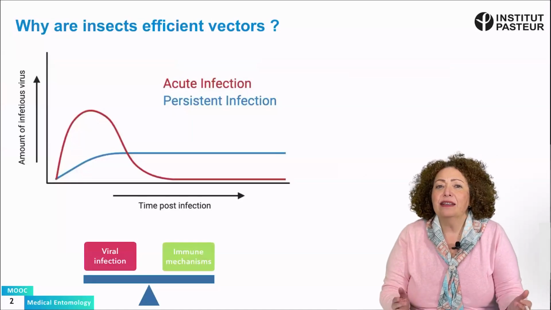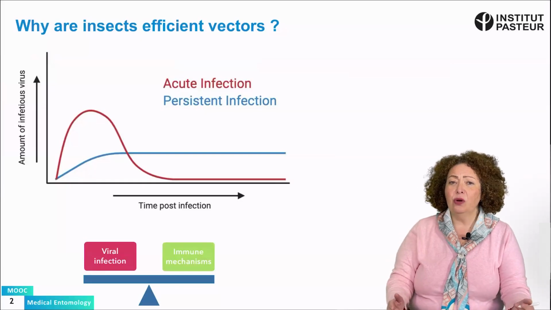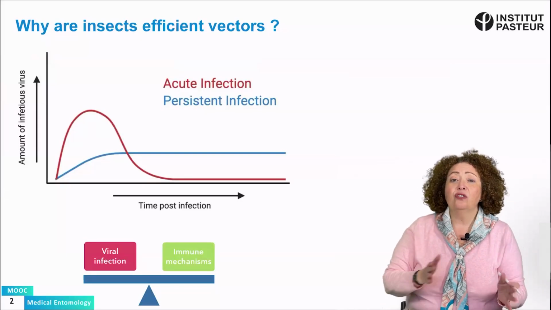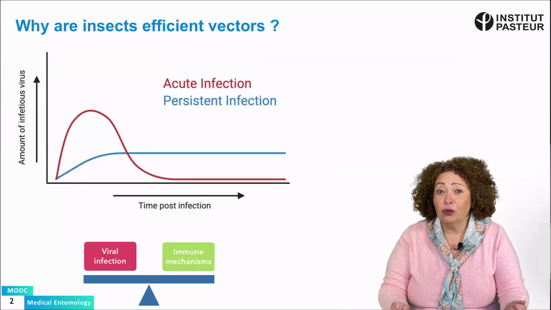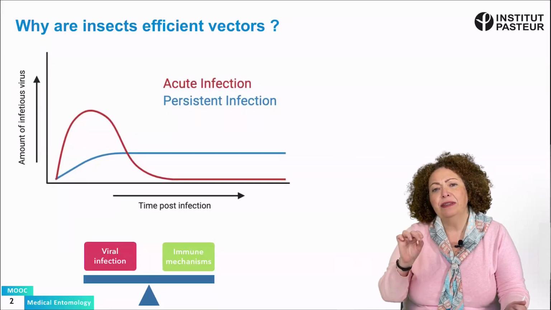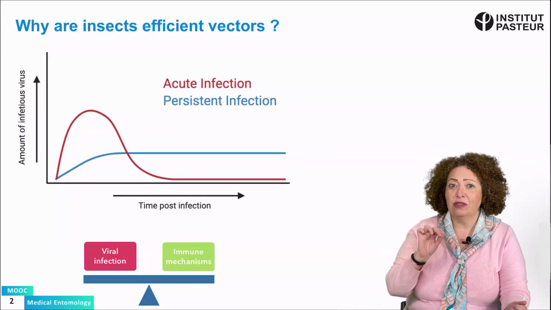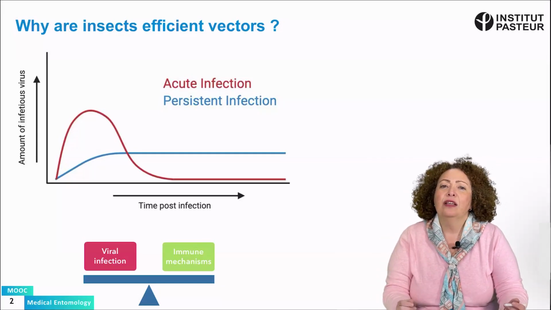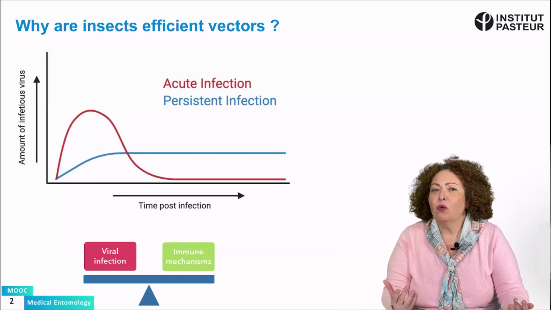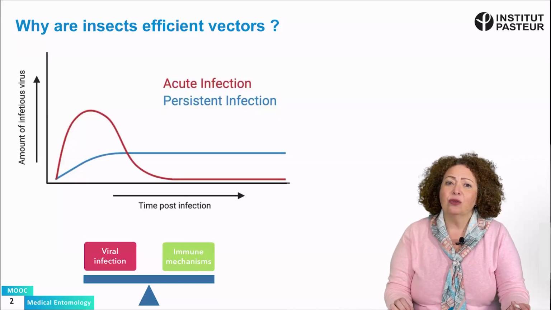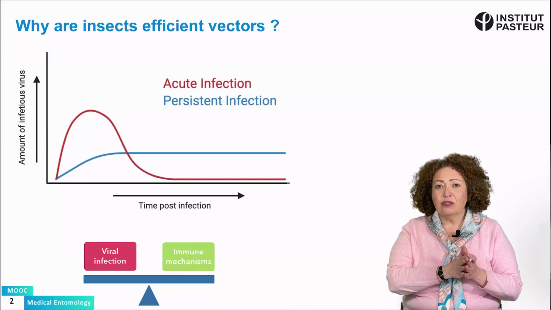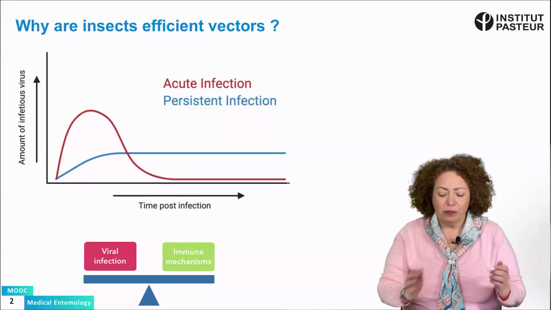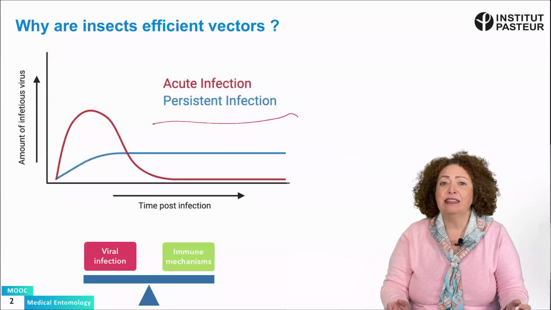So why are insects efficient vectors? As you know, insects like mosquitoes transmit several diseases to humans. Today we will specifically talk about viruses transmitted from mosquitoes to humans. So what makes mosquitoes special? Why are mosquitoes transmitting all these viruses? The answer is that mosquitoes are capable of developing what we call persistent infection.